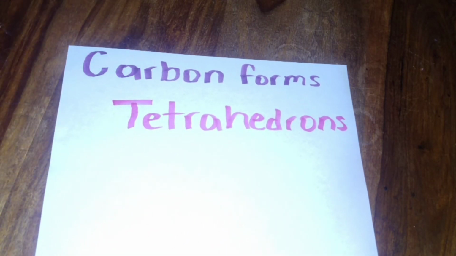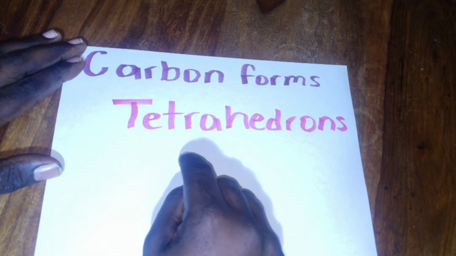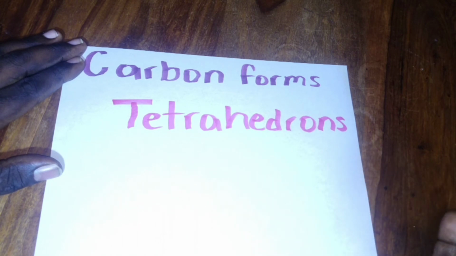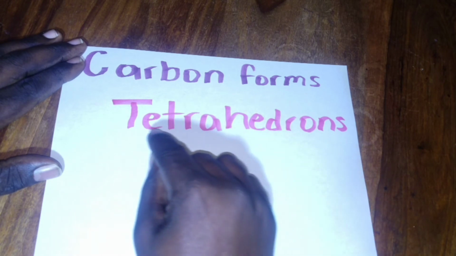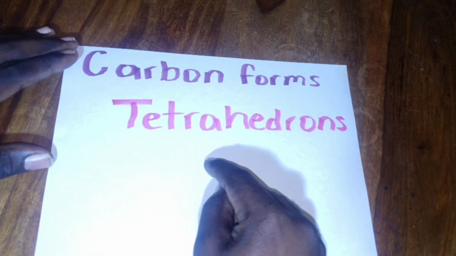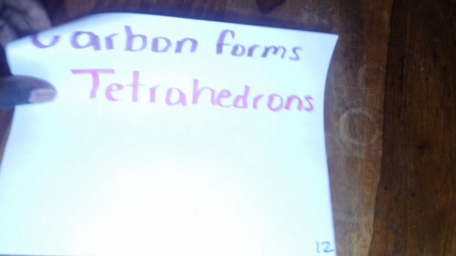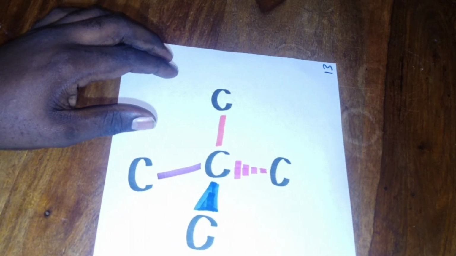All right, so carbon also forms these things called tetrahedrons. Now, we have mentioned this word tetra before, and tetra just means four, and hedron has to do with a three-dimensional shape. So we're saying that carbon forms these four-sided figures called tetrahedrons. Now the structure around that tetrahedron is of this nature.